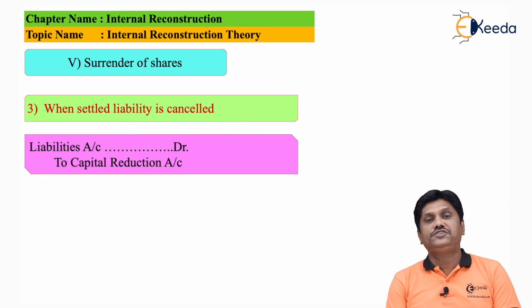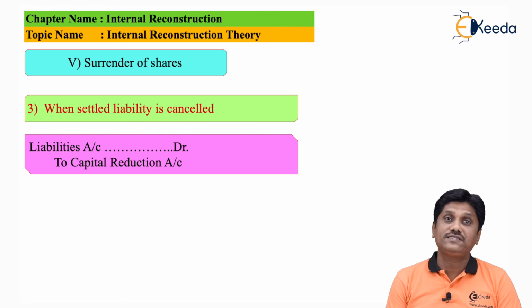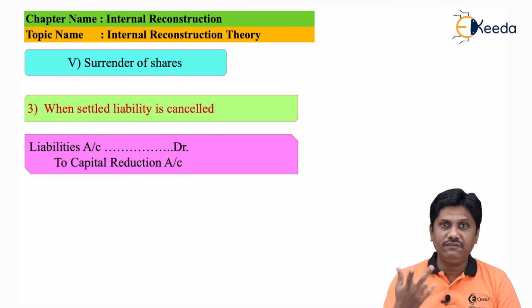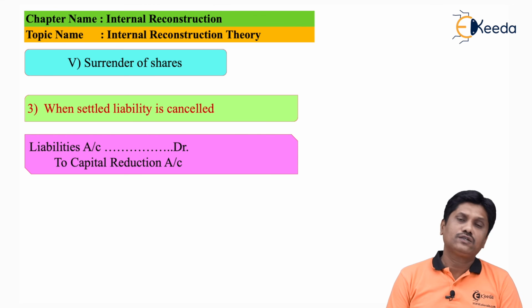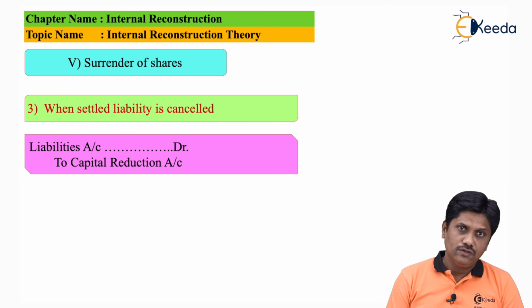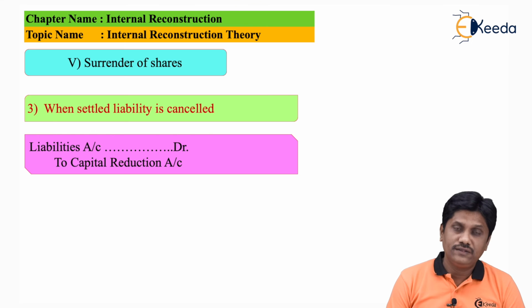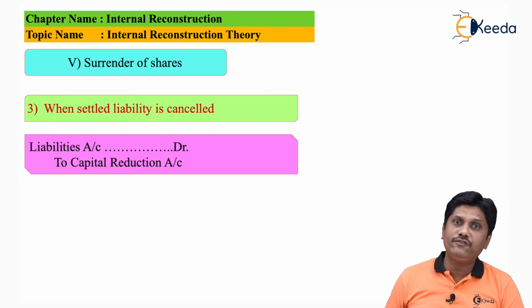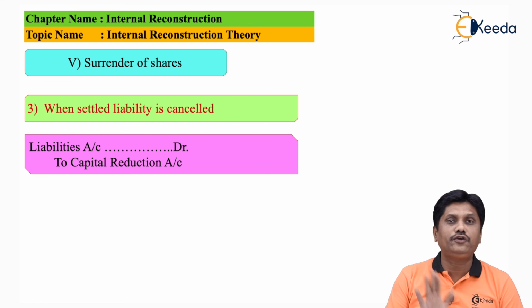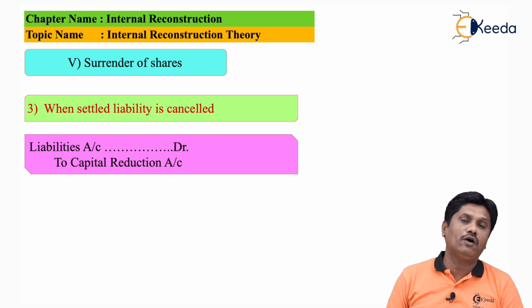Friends, when I issue my surrendered shares for settlement of liability, my reverse entry will absolutely come. But don't you think to that extent my liability gets settled? So whatever amount of liability gets settled by reissue of surrendered shares, that liability will get cancelled, because I am not paying from my pocket, I am paying from somebody else's money, that is money of my shareholder. So here liability gets cancelled, for you it is straightaway profit. Whatever is the settled amount, I will say liability account debit to capital reduction account. In this way, liability will get cancelled.